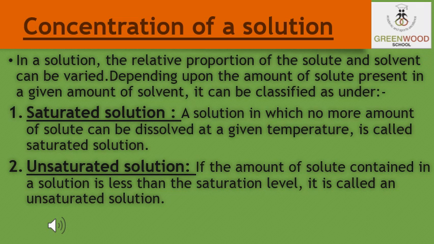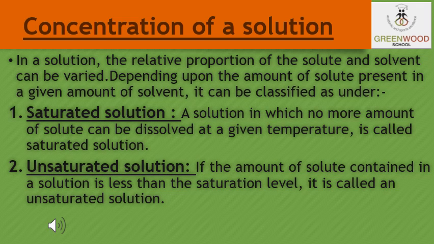Dilute and concentrated are comparative terms. At any particular temperature, a solution that has dissolved as much solute as it is capable of dissolving is said to be a saturated solution.